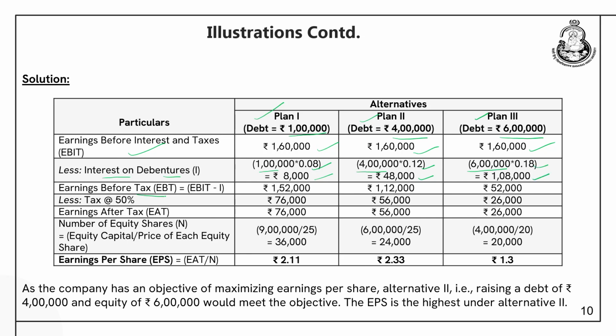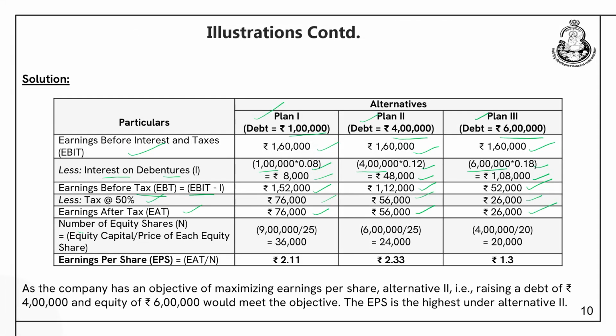So, earnings before taxes, that is EBIT minus I, comes out to be 1,52,000 in plan 1, 1,12,000 in plan 2 and 52,000 in plan 3. Tax rate is 50%. So, this is 76,000, 56,000, 26,000. Earnings after taxes are also 76,000 for plan 1, 56,000 for plan 2 and 26,000 for plan 3.